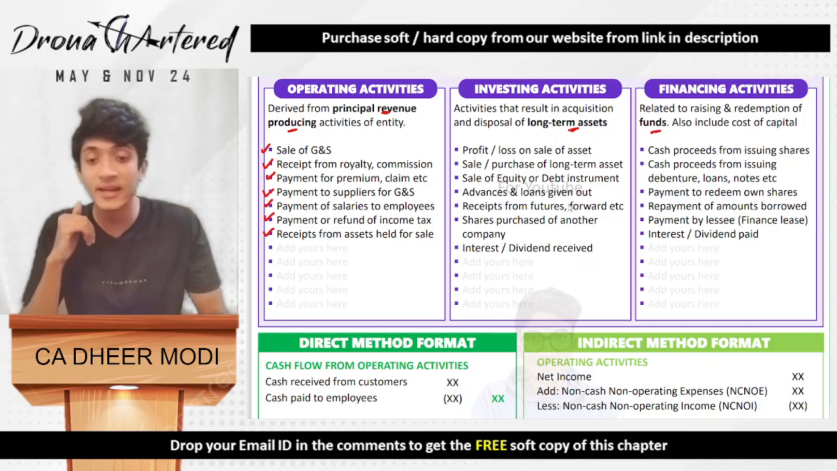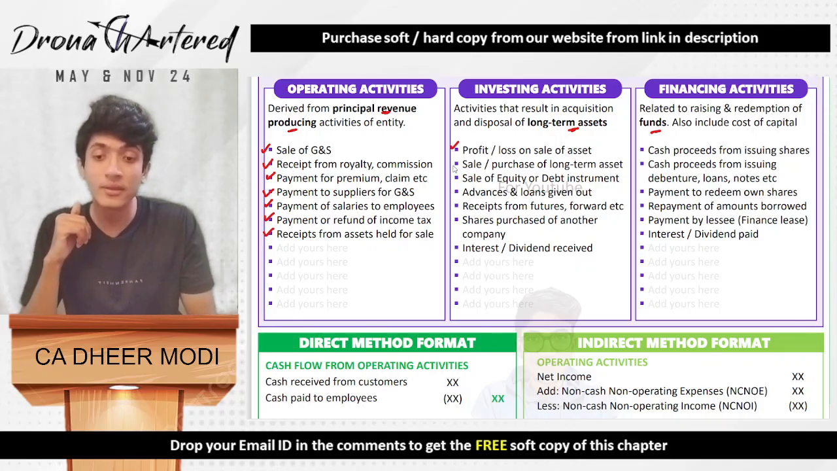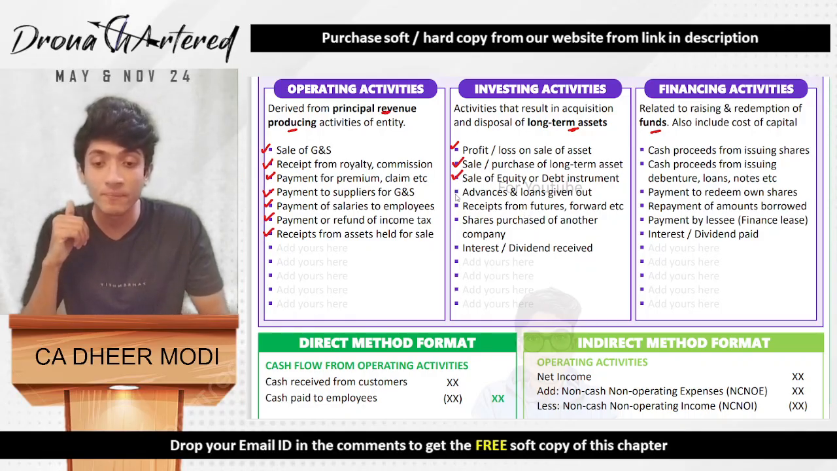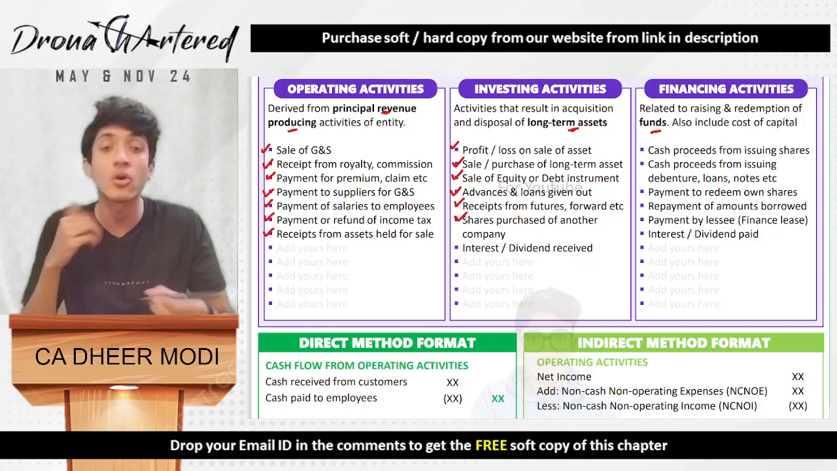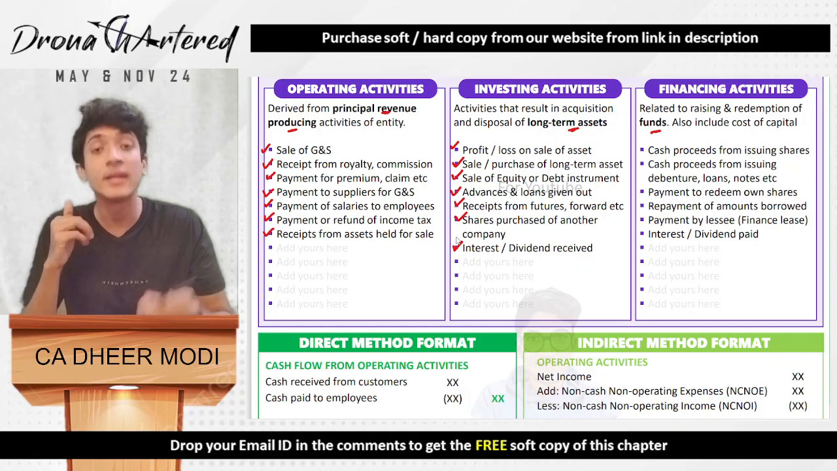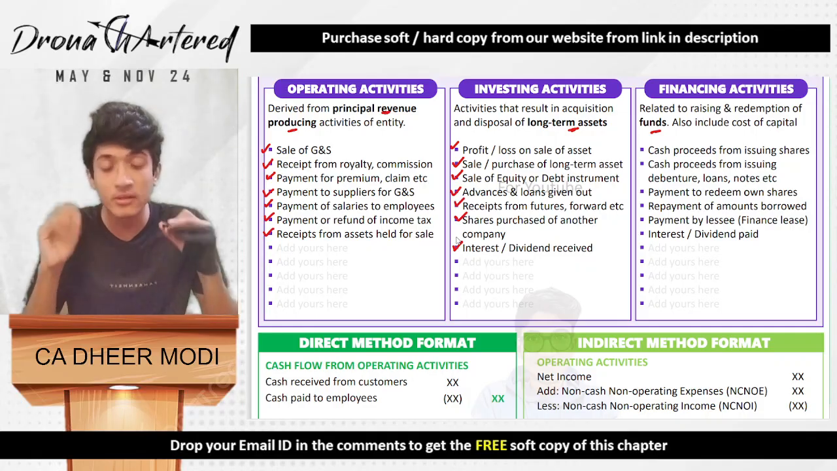Now, what are investing activities? Profit or loss on sale of assets, sale or purchase of long-term assets, sale of equity or debt instruments, advances and loans given out, receipt from futures, forwards, etc., shares purchased of another company, any interest or dividend that you have received. All of this will be investing activities.